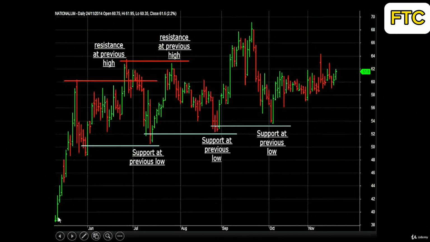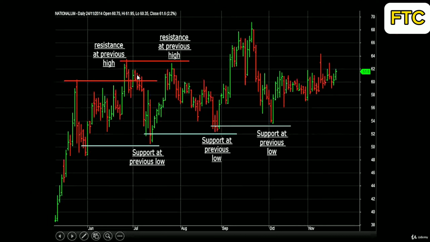Starting from the left hand side, you can see that the stock went as high as 62, reacted from there but found support just above the level of 50. From here, it changed its direction. For the month of June, it drifted from 50 to 62, made a new high at 62.